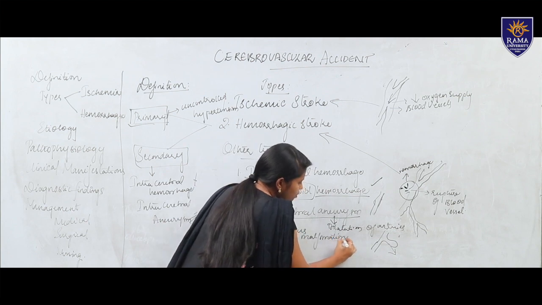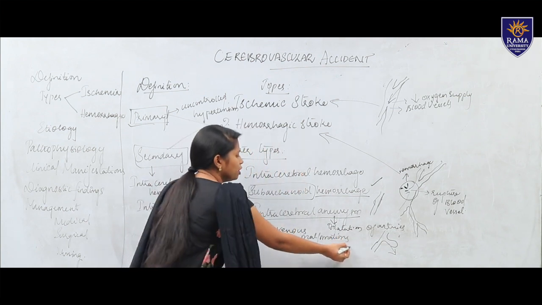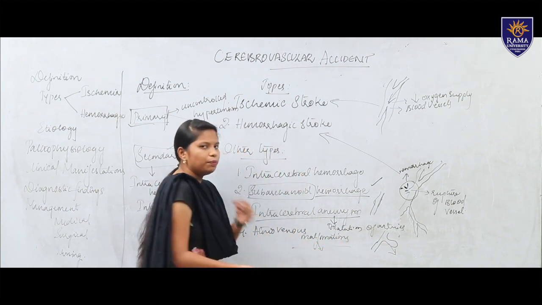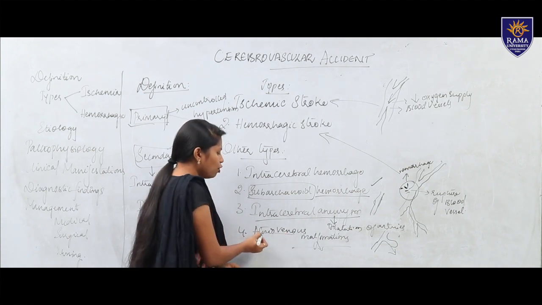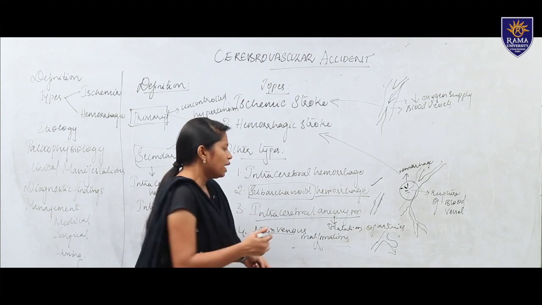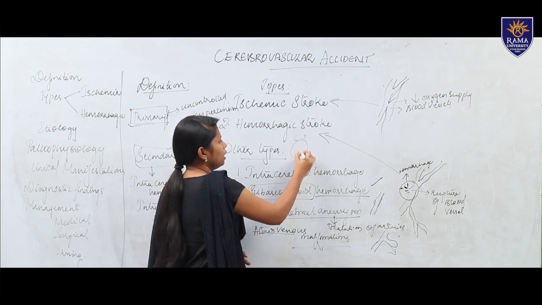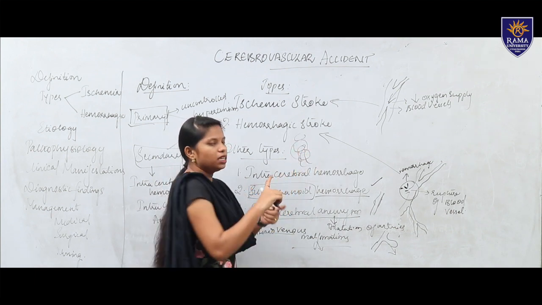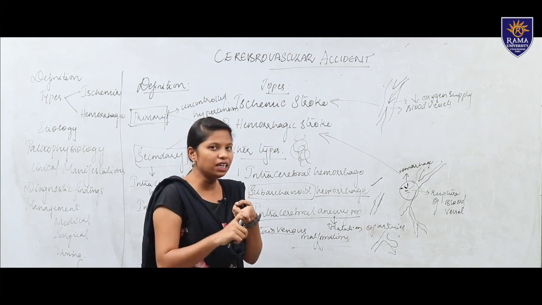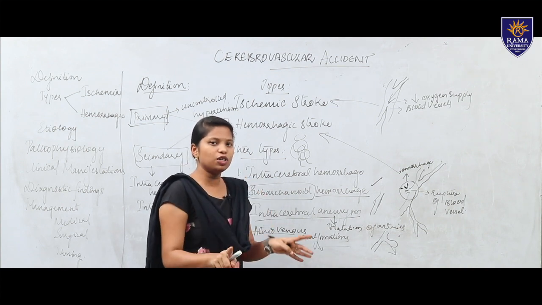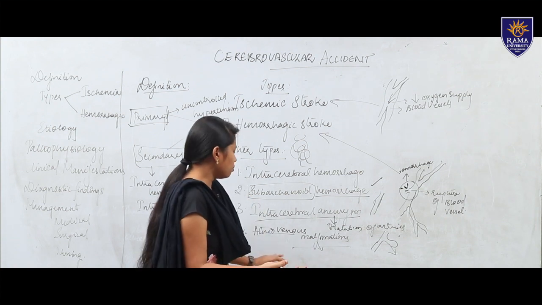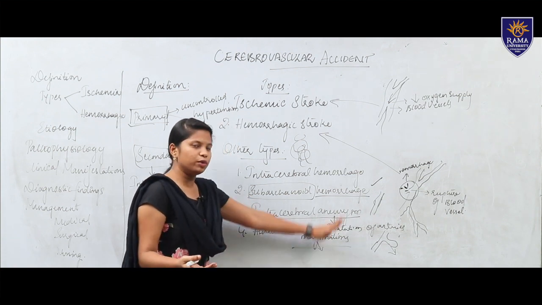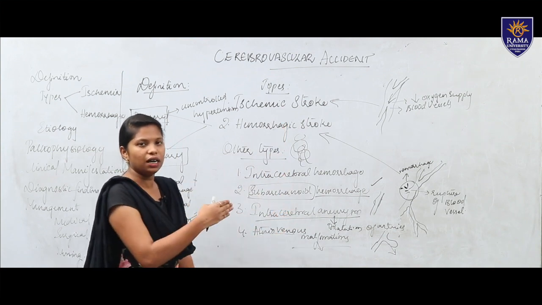Arteriovenous malformation is a malformation that occurs from birth, a congenital anomaly. It forms a tangle, where arteries and veins get together in a tangled position. It may cause rupture of a blood vessel when it gets tightened and the pressure increases. So, we call this arteriovenous malformation. These are some of the types which occur in CVA.